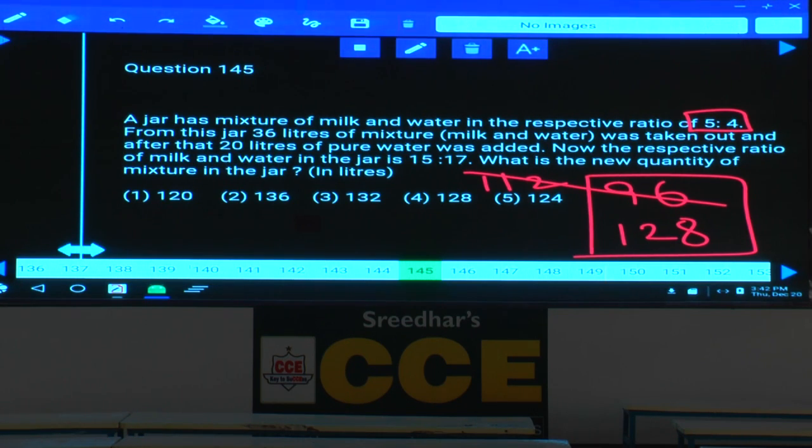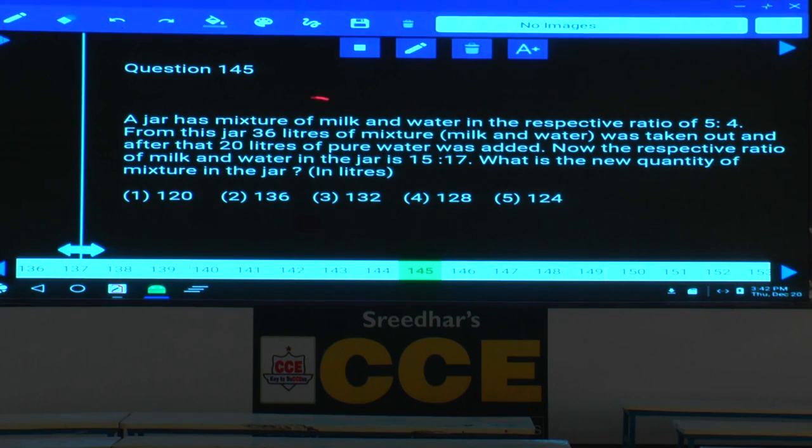So if you take the second combination, after replacement you have 128 liters. Before that, the quantity should be 16 liters more than that, in the sense 144. Is 144 a multiple of 9? Yes, that's my point. Initial quantity should be a multiple of 9 and after replacement should be a multiple of 32, and there is only one like that. Though if you find multiple options which are multiples of 32, by identifying the initial quantity as a multiple of 9, you can get your answer. Otherwise you have to solve the data.